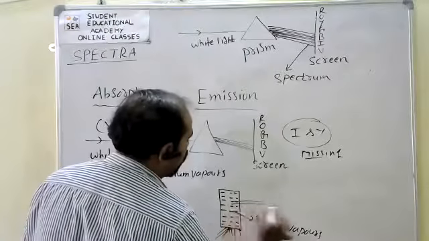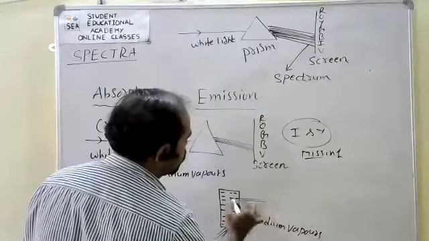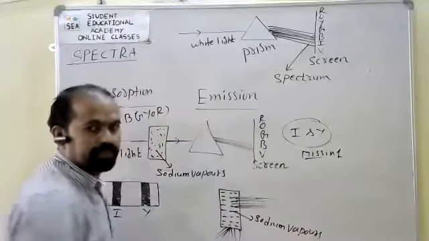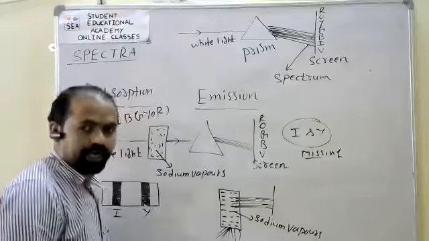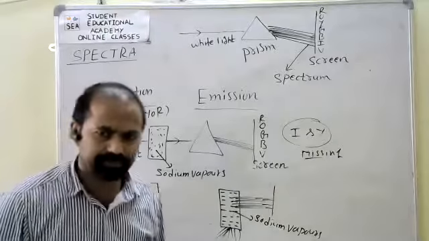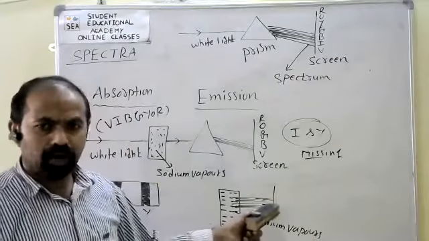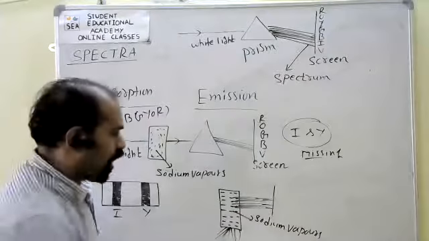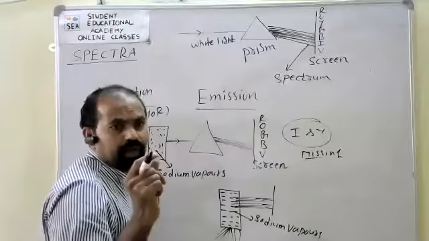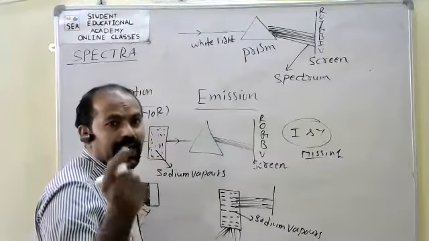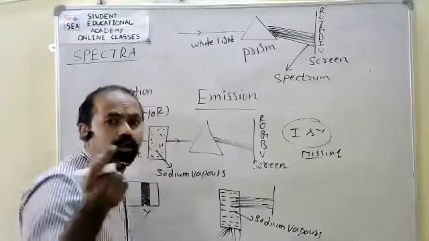Now it emits the radiations. Now here I have taken a screen, and that is recorded on the screen. So on the screen here we observe bright lines on the dark background.